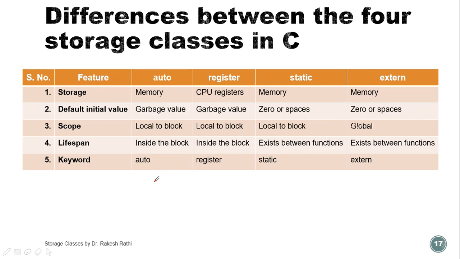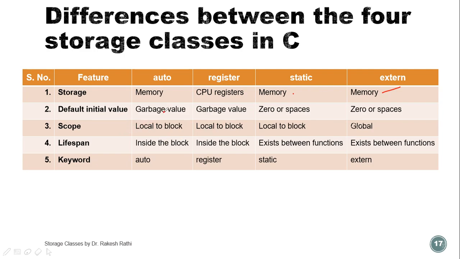Now these are the differences between the 4 storage classes in C. In automatic storage class, space is allocated on RAM. In register storage class, space is allocated on a CPU register. If CPU registers are free, then space is allocated on a CPU register, otherwise space is allocated on RAM. In static, space is allocated on RAM. In external, space is allocated again on RAM. Default initial value.